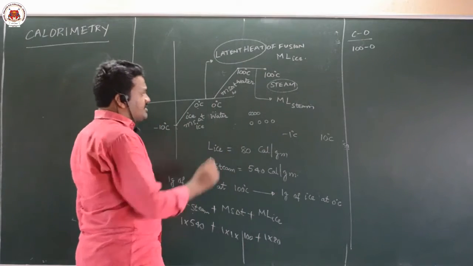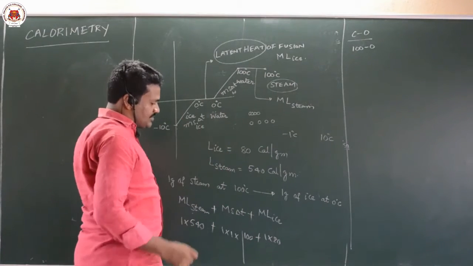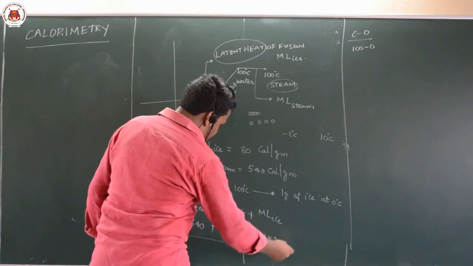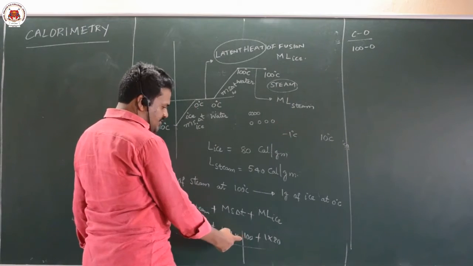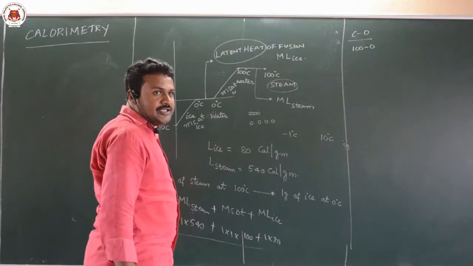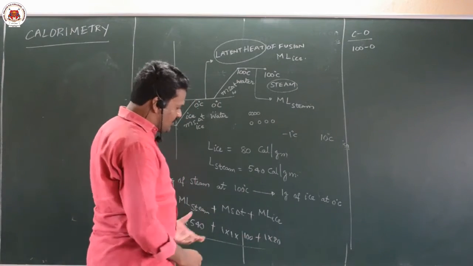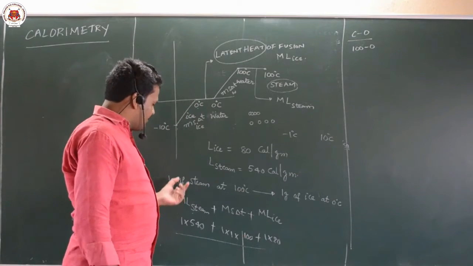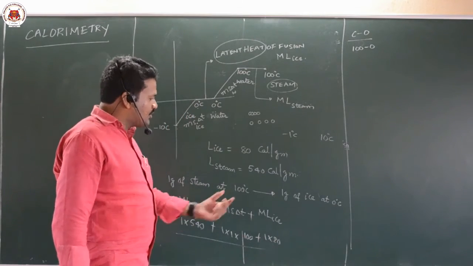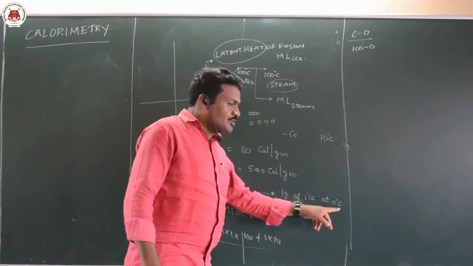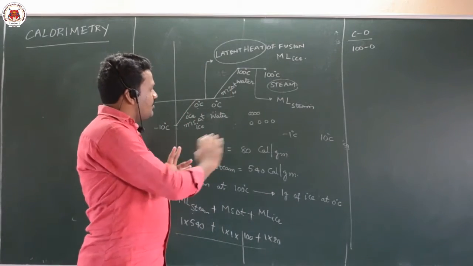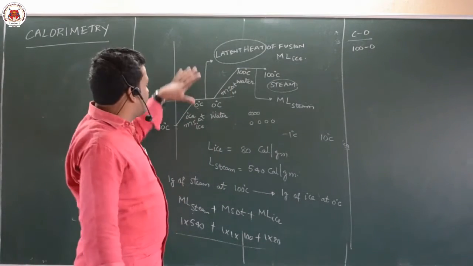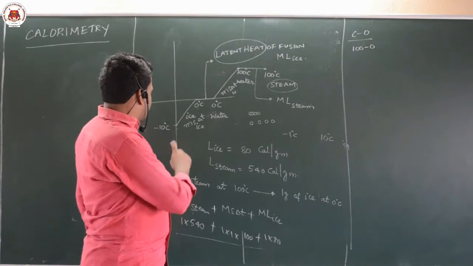Now, you got ice at 0 degrees Celsius. So, 540 plus 100 is 640, plus 80. This is 720. 720 calories are required to convert 1 gram of steam at 100 degrees Celsius to 1 gram of ice at 0 degrees Celsius. So this is how the conversion scale is. This is called the conversion scale.